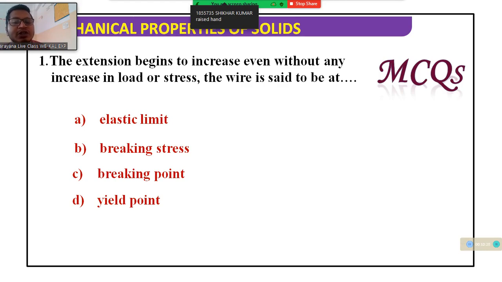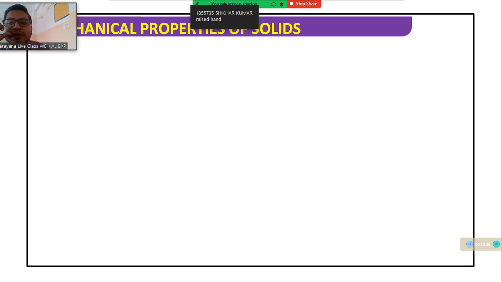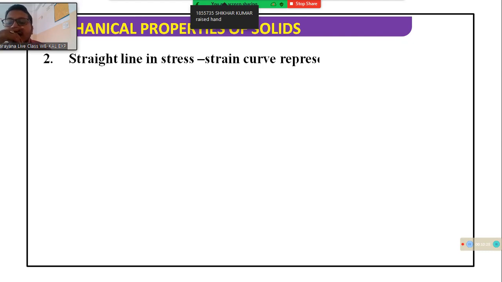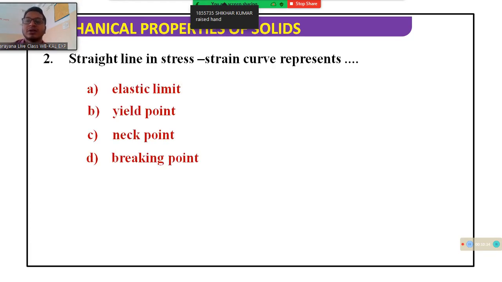The wire is said to be what? It will be L point. The straight line in the stress-strain curve represents which one? Straight line represents within elastic limit.